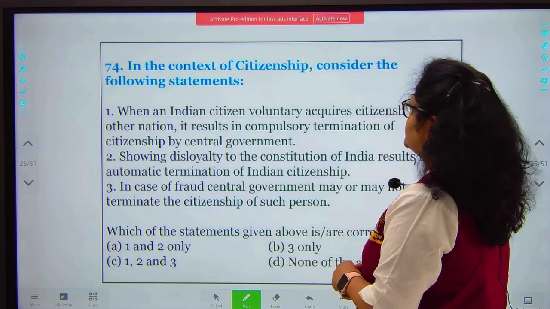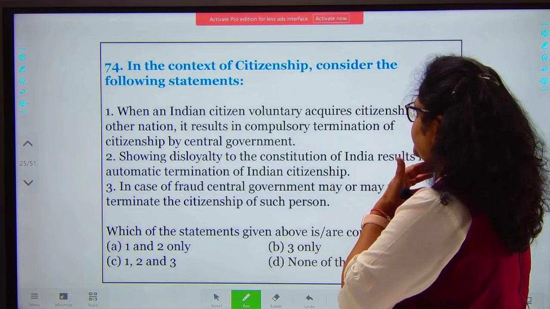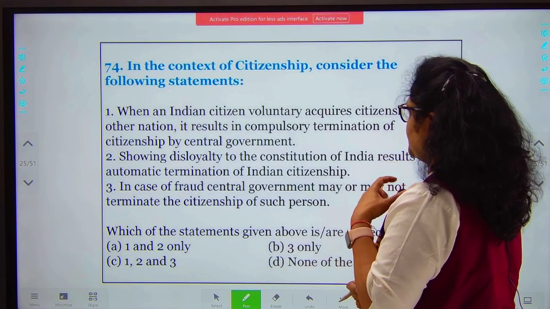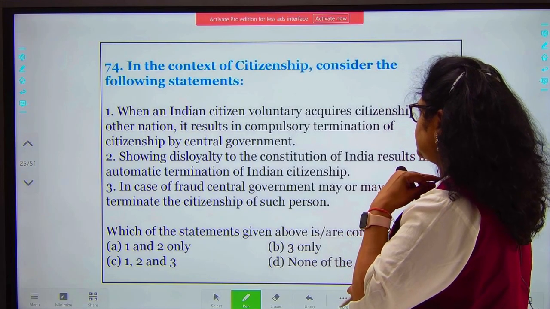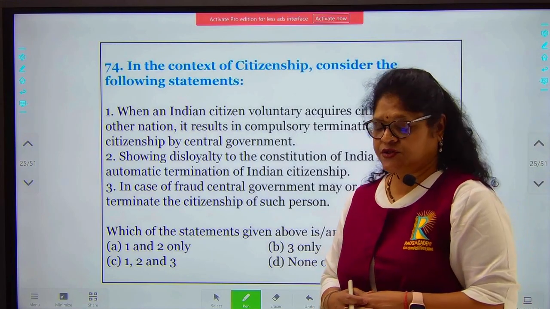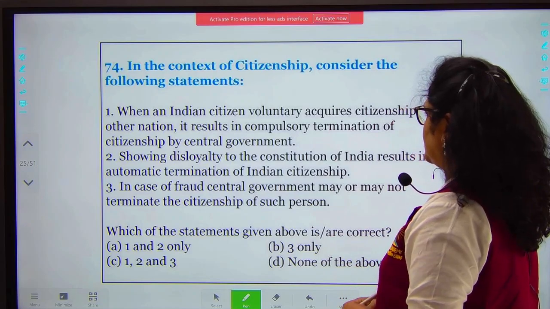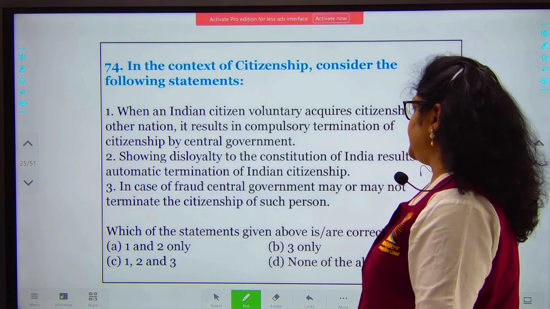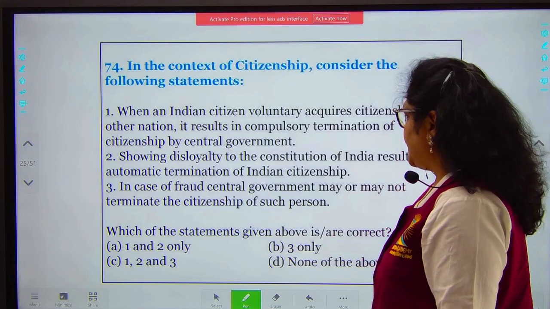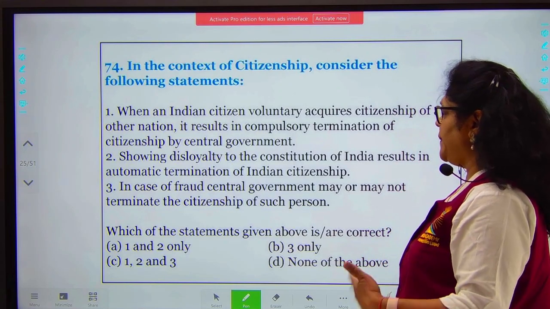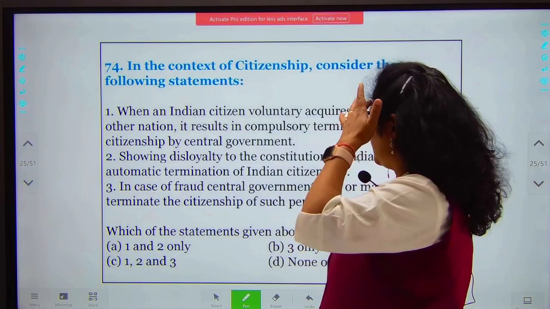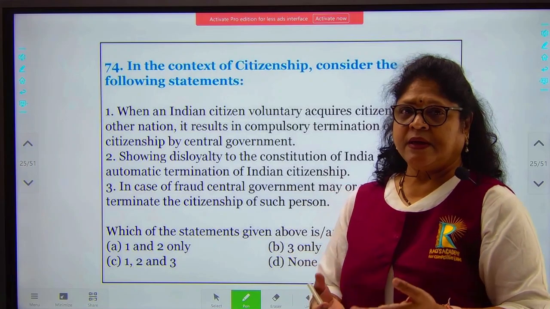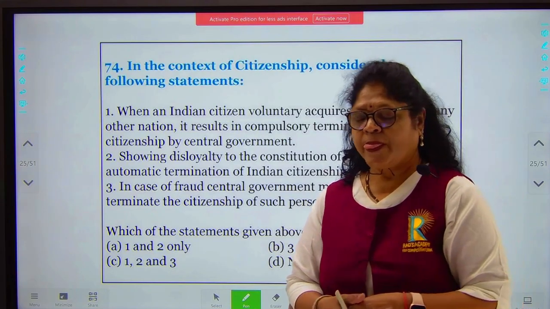In the context of citizenship, consider the following statements. When an Indian citizen voluntarily acquires citizenship of any other nation, it results in compulsory termination of citizenship by the central government. Showing disloyalty to the Constitution of India results in automatic termination of Indian citizenship. In case of fraud, central government may or may not terminate the citizenship of such a person. So read the statements carefully. Try to understand what the examiner is trying to ask you.